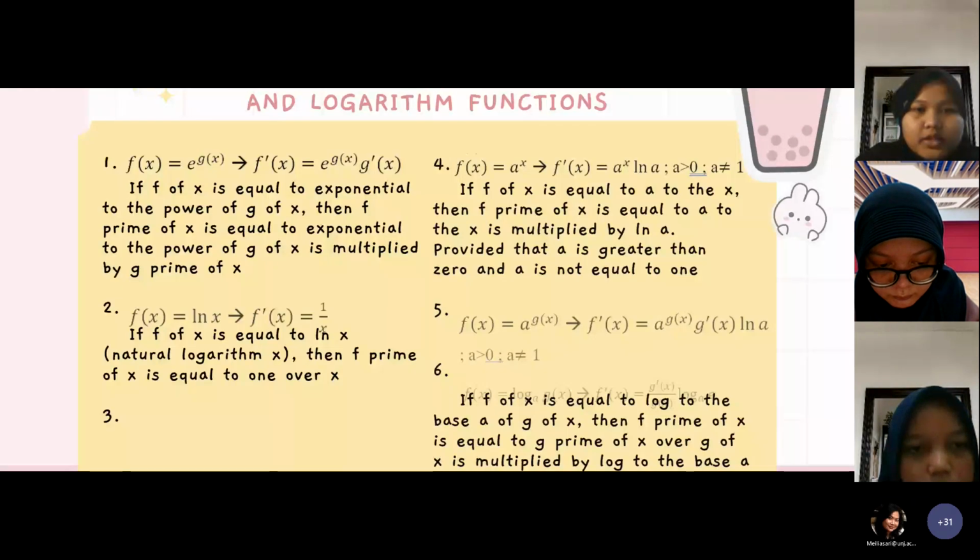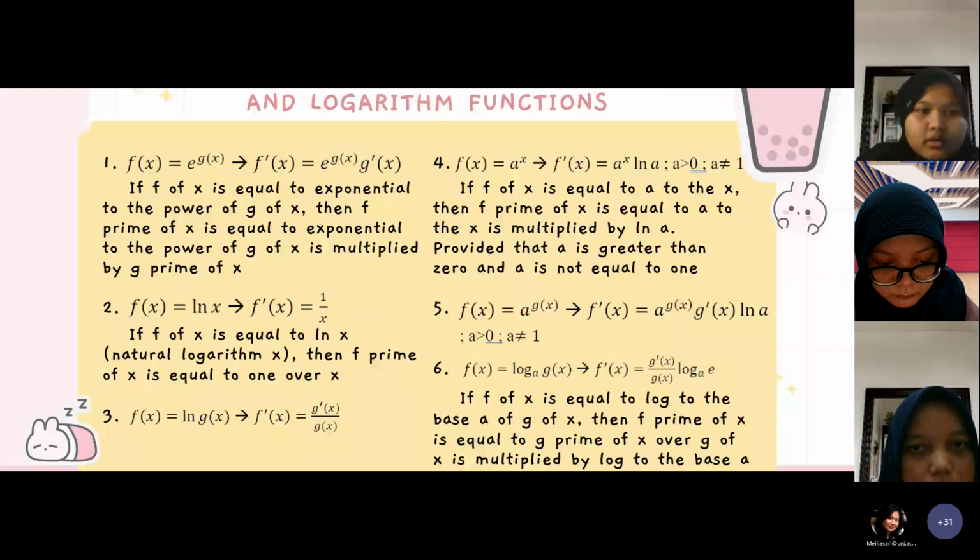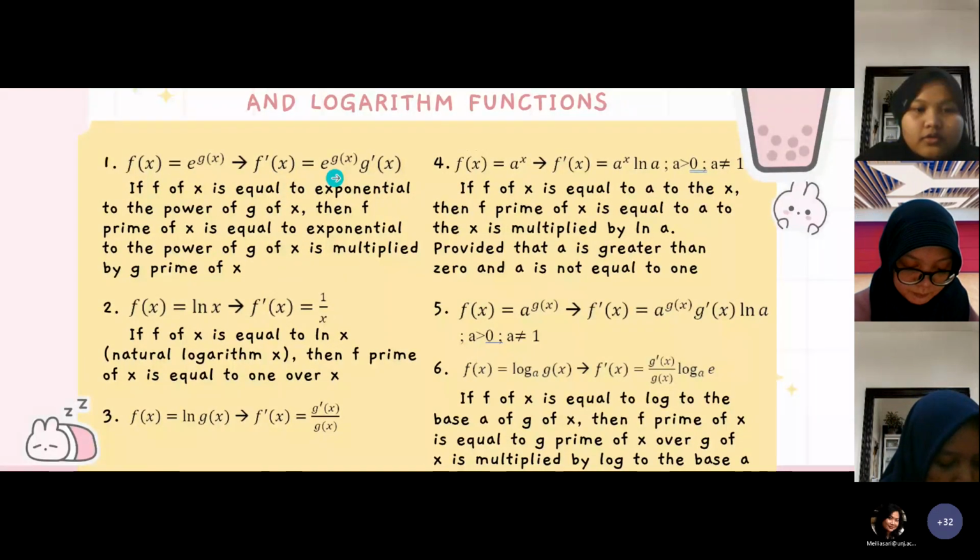Derivative of exponential and logarithm function. First, if f of x is equal to exponential to the power of g of x, then f prime of x is equal to exponential to the power of g of x multiplied by g prime of x. Second, if f of x is equal to ln x, or natural logarithm x, then f prime of x is equal to 1 over x.